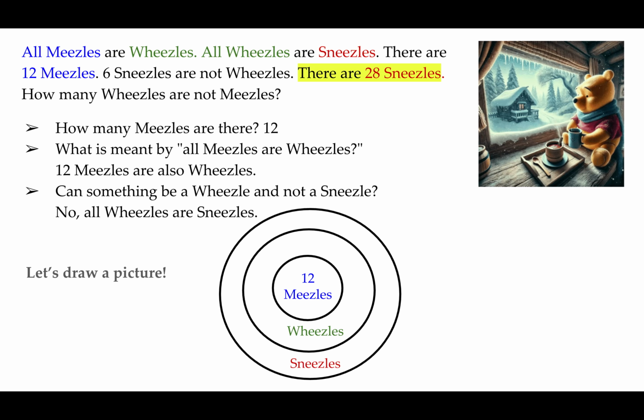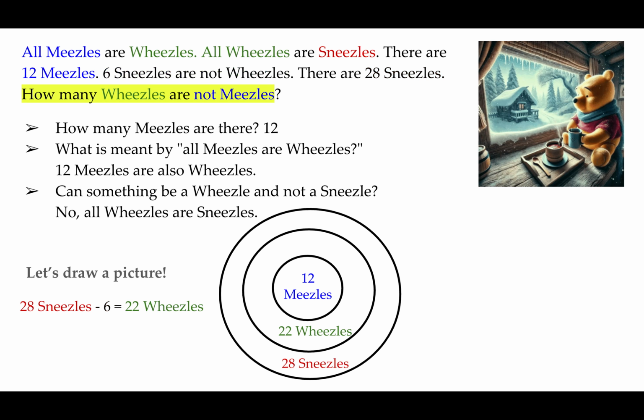Now, I also know that there are 28 sneezels. So in that outer circle, I can put 28. So I know the number of measles and I know the number of sneezels, but I don't know the number of weasels yet. So let's see where else we can find this information in the question. Oh, here it is. 6 sneezels are not weasels. So if we have 28 sneezels, we subtract the 6. That should give us the number of weasels, which is 22.